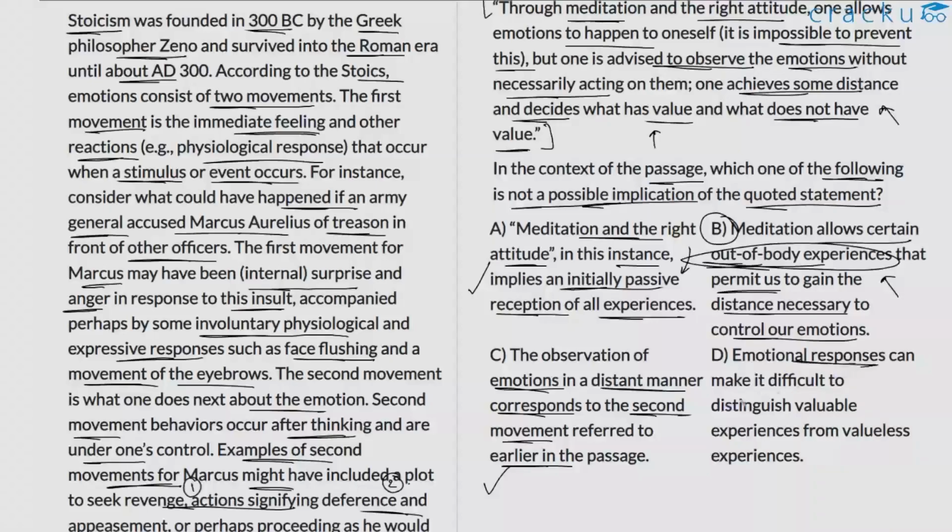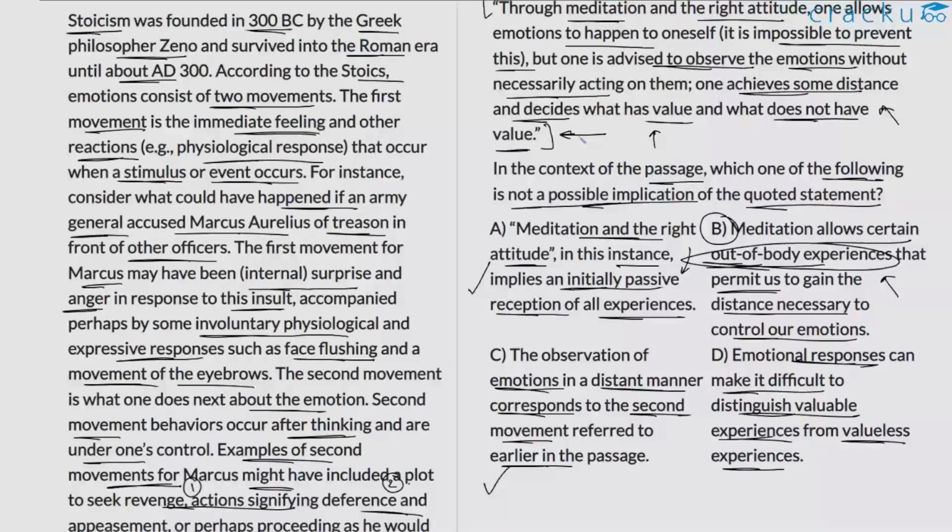D. Emotional responses can make it difficult to distinguish valuable experiences from valueless experiences. That's true. The author says that if we are not responding in perhaps, let's say, a rational, unemotional way, then perhaps we might not be able to distinguish between things that are valuable from the things that are not valuable to us. So if you notice here, what the author is trying to tell us is that the primary reason why we should observe that particular emotion and then react is to distinguish between things that hold value for us from things that don't hold value for us.